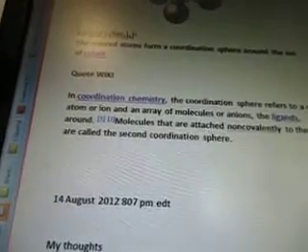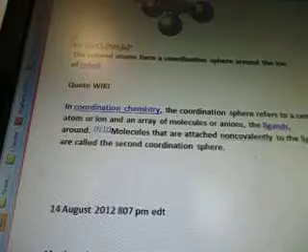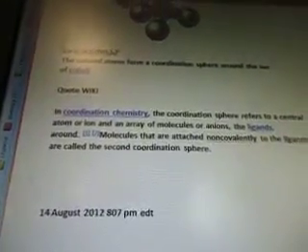Quote from Wiki. In coordination chemistry, the coordination sphere refers to a central atom or ion, an array of molecules or anions, the ligands, around it. Molecules that are attached non-covalently to ligands are called the second coordination sphere.